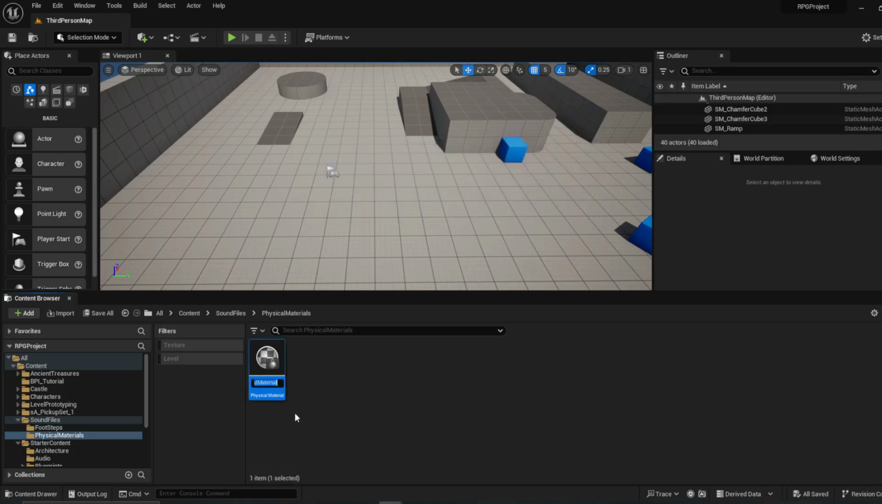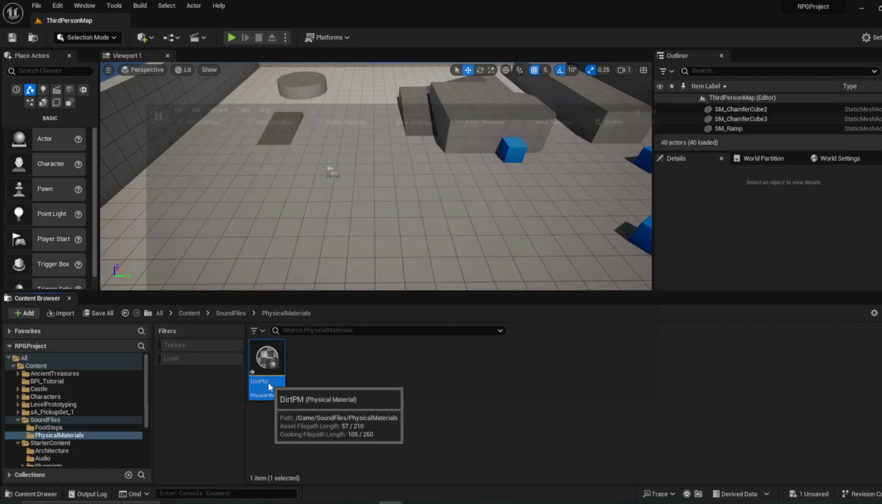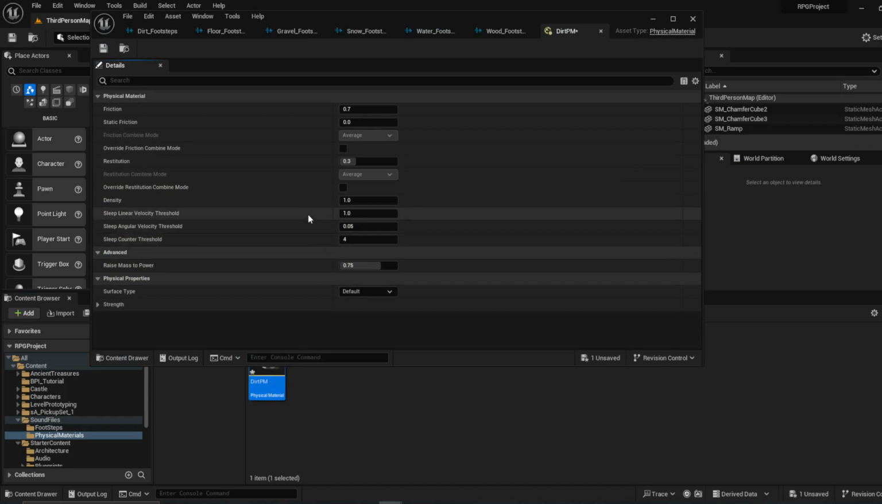I'm going to name this first one, let's just name it dirt to start with, and then PM for physical material. So dirt PM. Open it up. And right here, you've got the physical properties, surface type, and all of the ones we put in the project settings should be right here. So then we'll just assign dirt. Go ahead and save that.